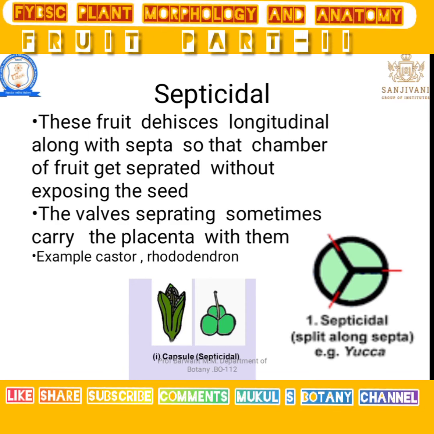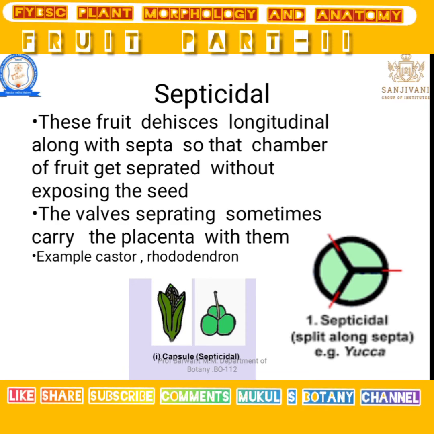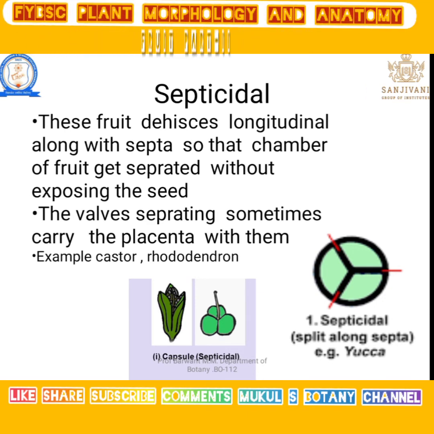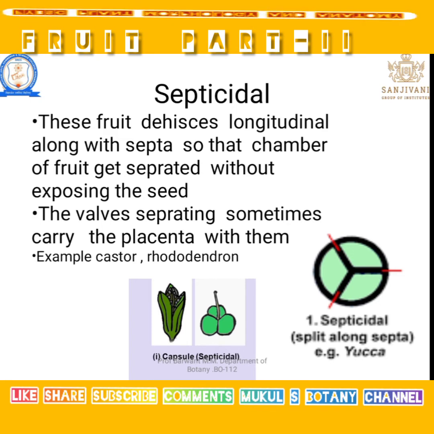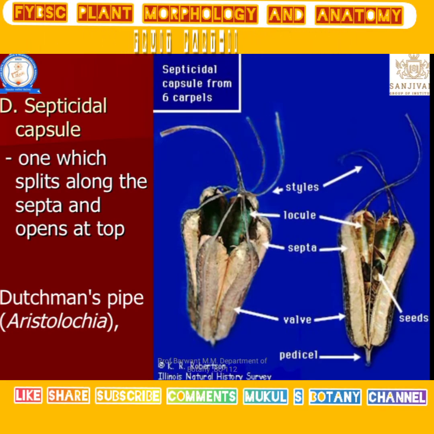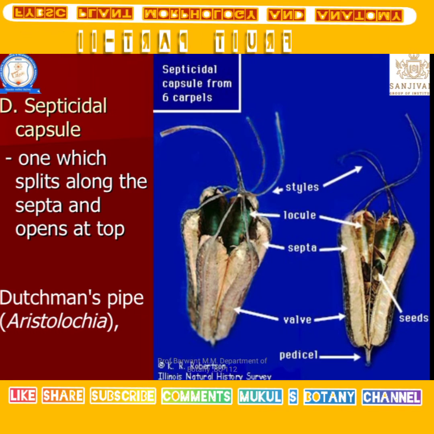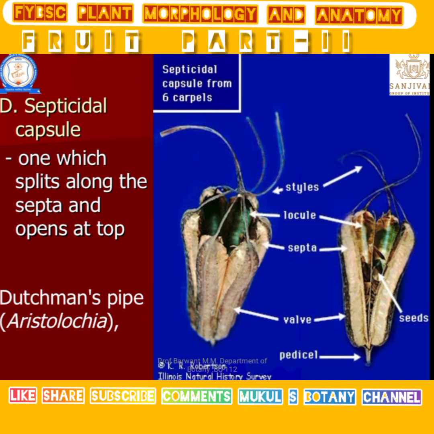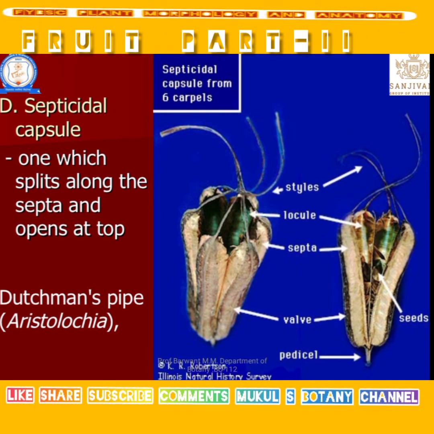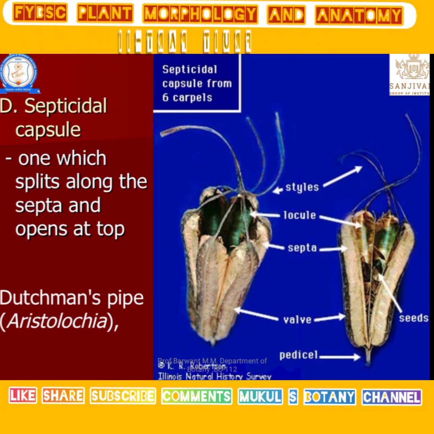They are separated without exposing the seed. That is known as a septicidal fruit. For example, castor, rhododendron. Let's see, here that structure is giving septicidal. The entire septa along with the seeds comes outside.